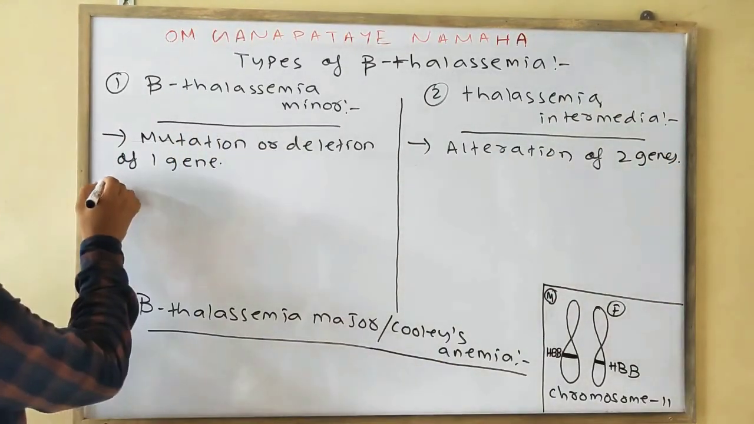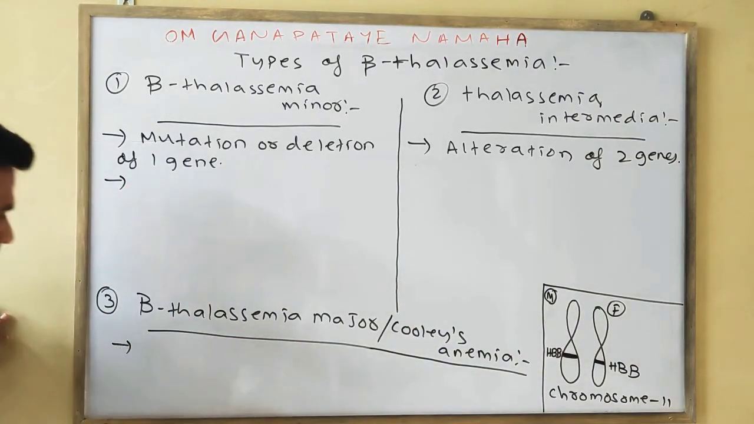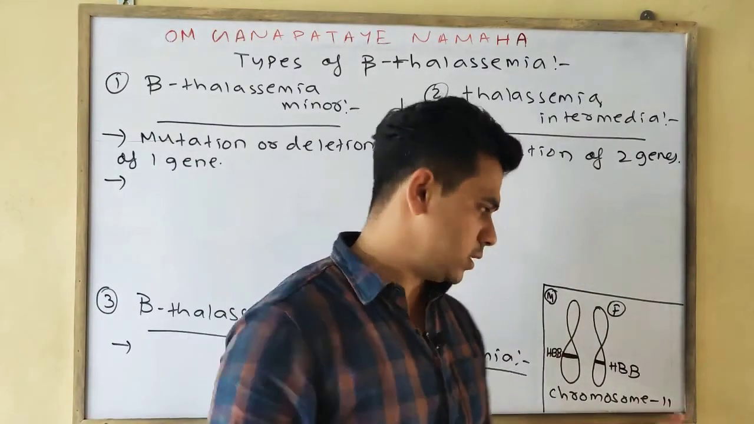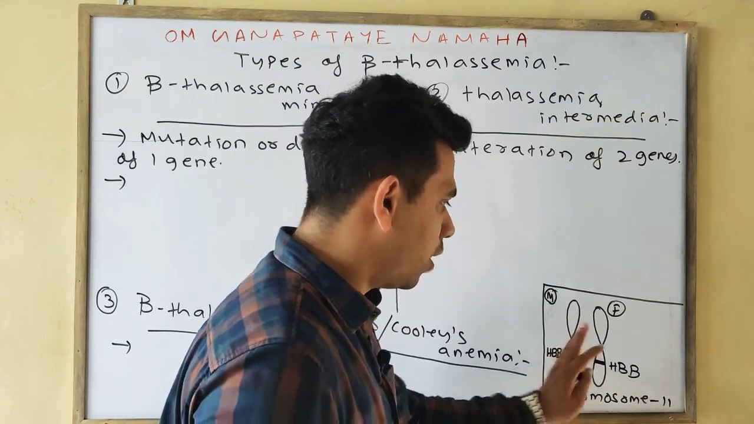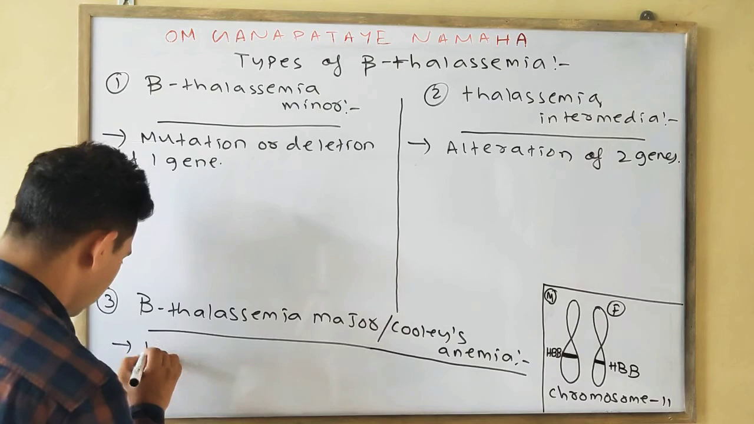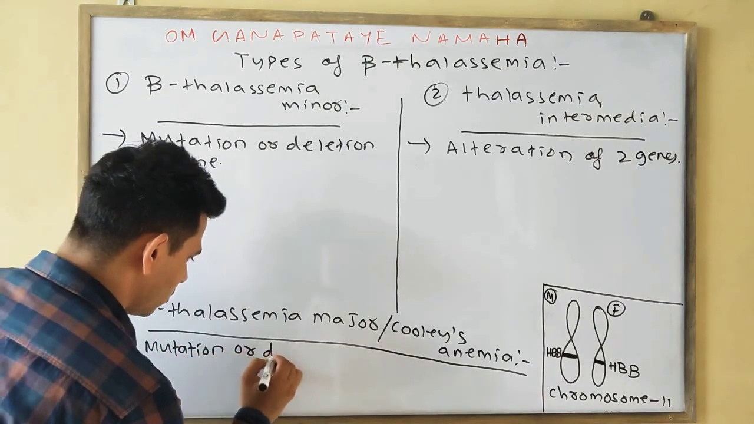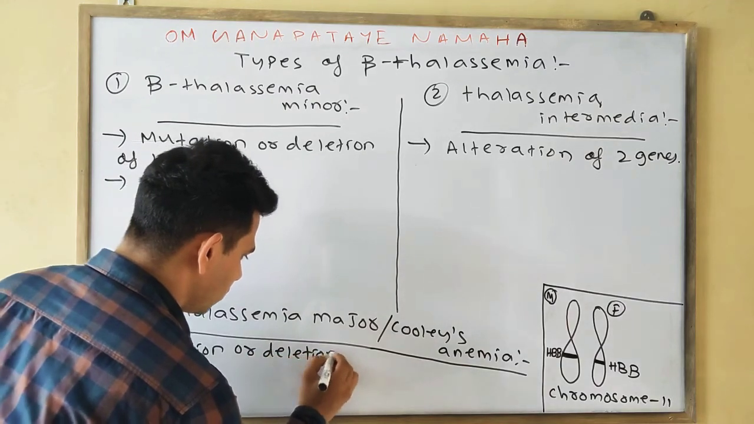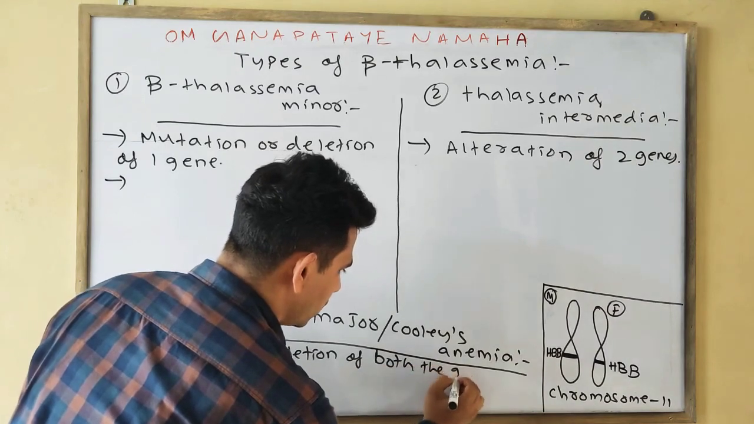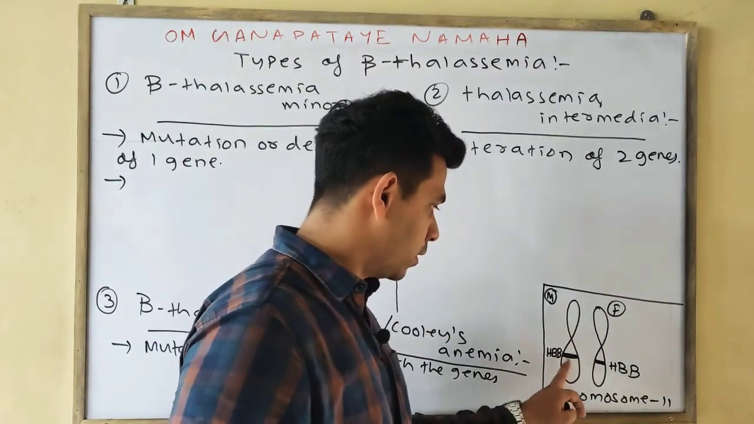Now, in the third case, in beta thalassemia major, or Cooley's anemia, mutation or deletion of two genes takes place, or we can say of both the genes, which are present on chromosome number 11, both the HBB.